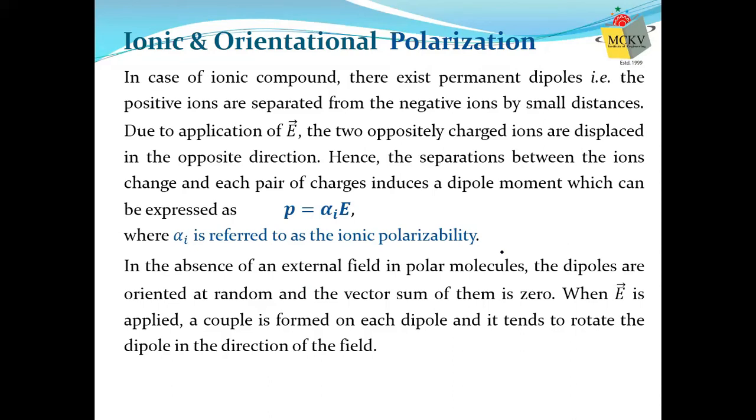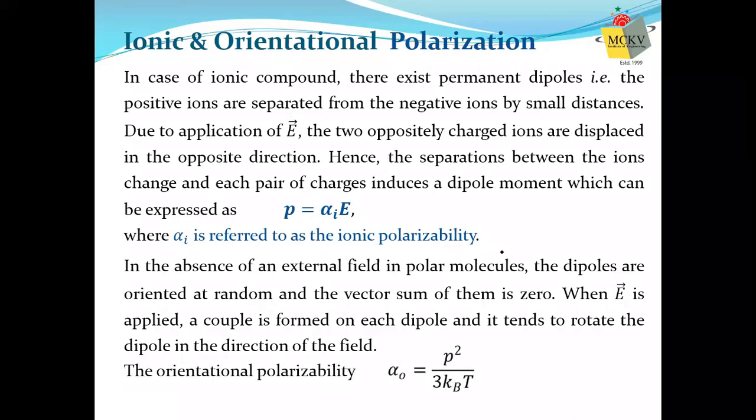Then the material gets polarized, and the orientational polarizability can be expressed in this form. We are not deriving it. You just observe it can be written in this form. So it depends on the dipole moment and temperature. This is the only type of polarization where polarizability is inversely proportional to temperature.